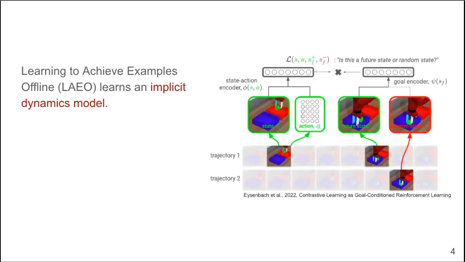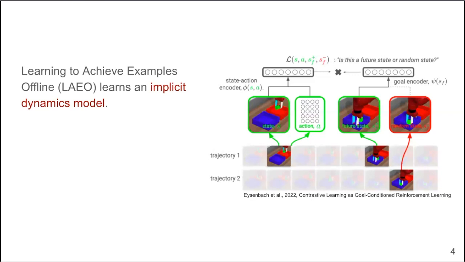In order to address these limitations, we propose our method, learning to achieve examples offline, or LAEO. Like prior approaches, LAEO learns a policy from success examples in an entirely offline setting, not needing any reward labels. Unlike prior methods, LAEO does not learn an explicit reward function, but instead learns an implicit dynamics model. Once this dynamics model is trained, we can then plug the success examples directly into the model to figure out what actions need to be taken in order to solve the task.